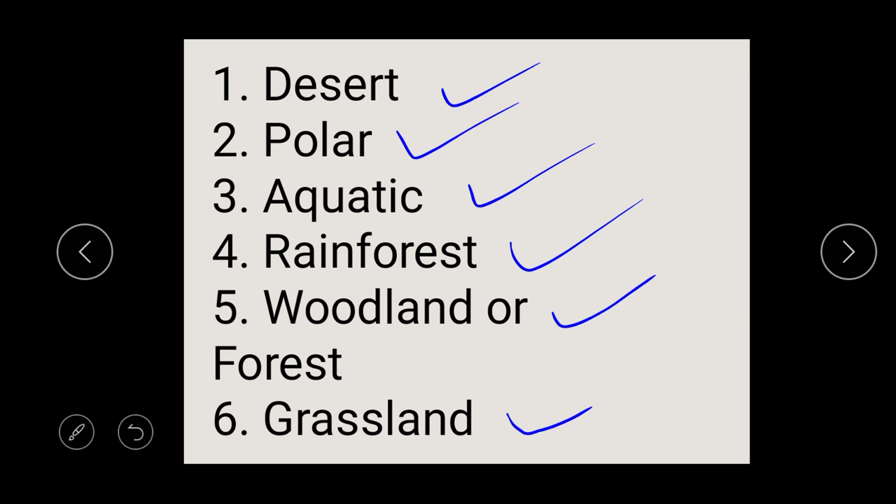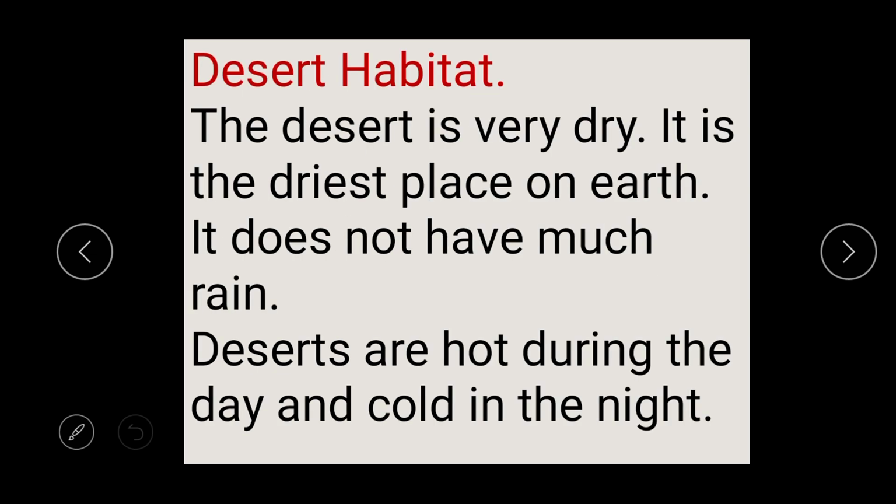Desert, polar, aquatic, rainforest, woodland or forest, and grassland. For the purpose of this topic for today, we'll be focusing on desert habitat.